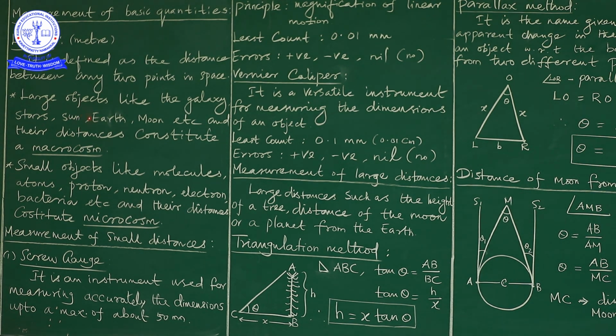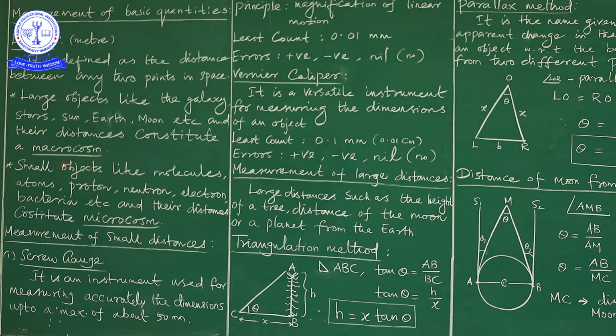Objects larger in size come under the concept of macroism. So macroism is nothing but measuring the distance of the larger objects. Otherwise, microism means we are going to measure the distance of the smaller objects. So the concept of length is classified into two categories: one is macroism and another is microism. Let me see one by one.